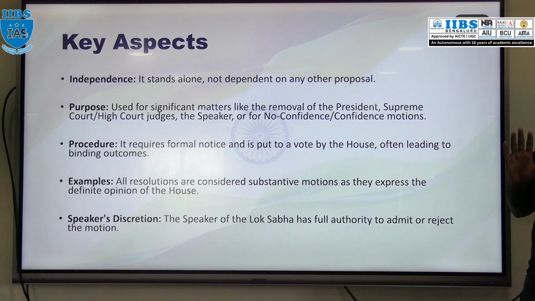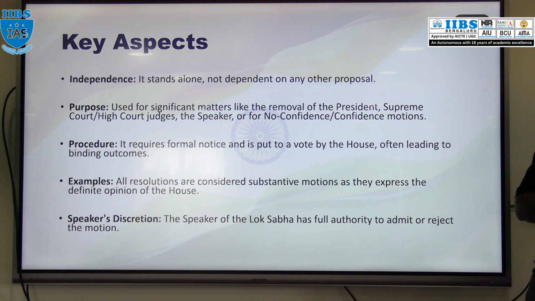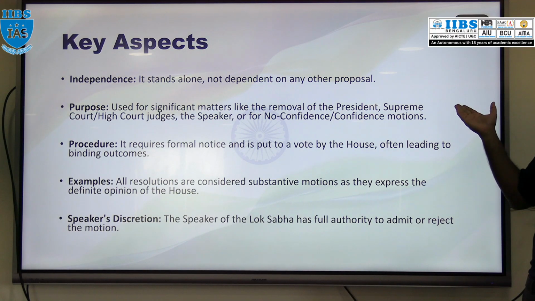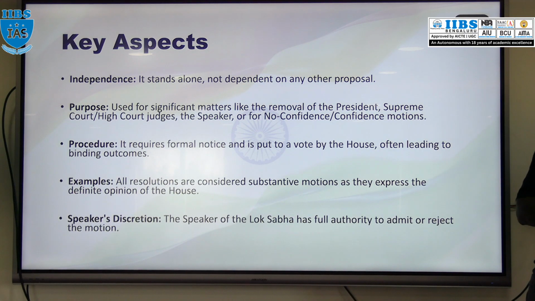It is an independent standalone motion, not dependent on other motions. The purpose is removal or impeachment of the president, Supreme Court and High Court judges, presiding officers, or a no confidence motion. So what is the procedure?